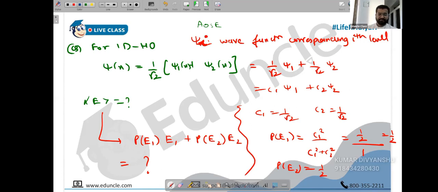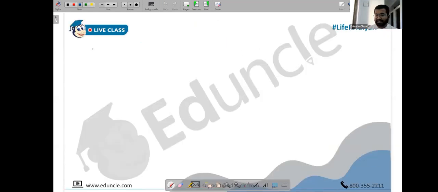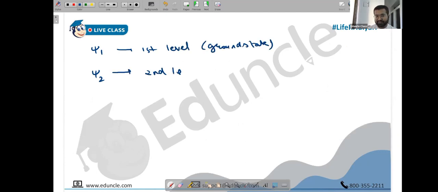Okay. Others? Anybody's writing? Let me know. Sure. So now that I have given you psi i as the nth level, they have given us psi 1 and psi 2. So this is the first level. It's not the excited state. When it's the first level, it means it's the ground state. And since this is the second level, it means this is the first excited state.